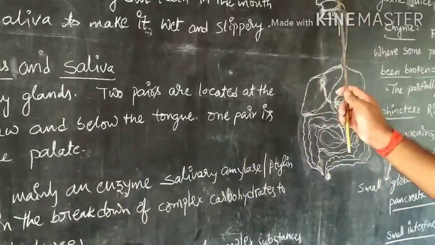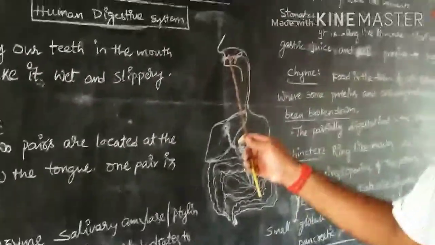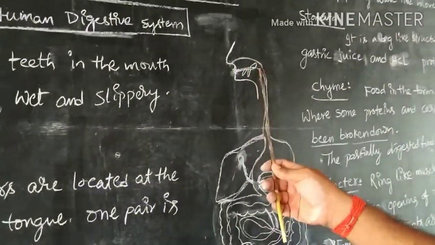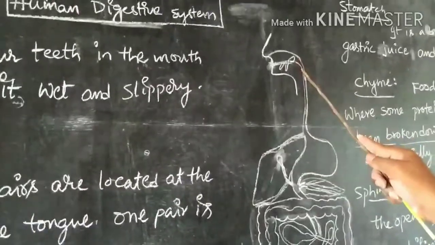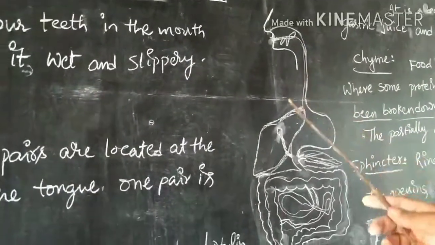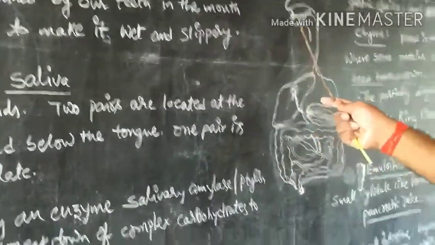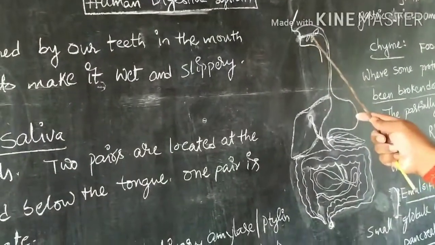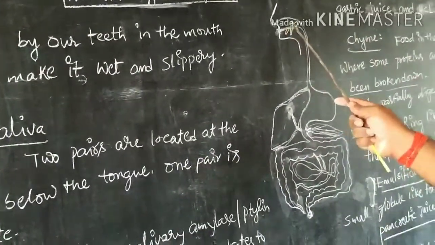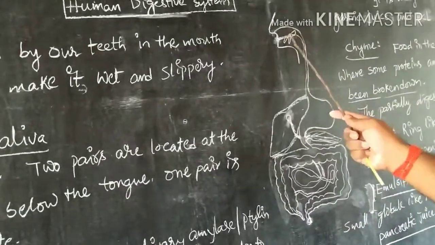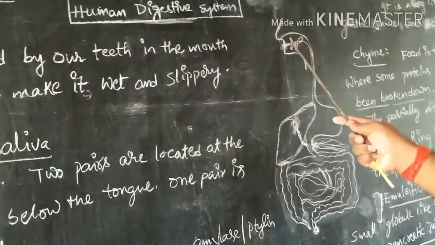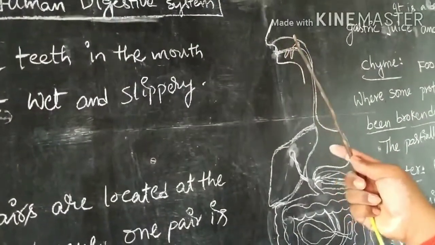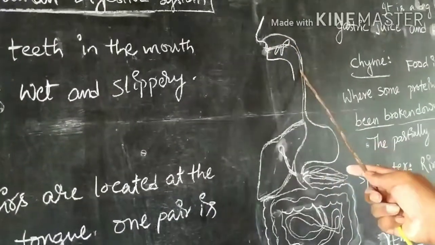Then with the help of the tongue, the food is pushed to the back, the slippery movement takes place, and the food slowly passes to the esophagus. The lower jaw moves upward and downward, and with the help of the tongue and saliva, the food is masticated and churned in the mouth. The partially digested food in the mouth is called a food bolus, which is slowly drawn to the esophagus.